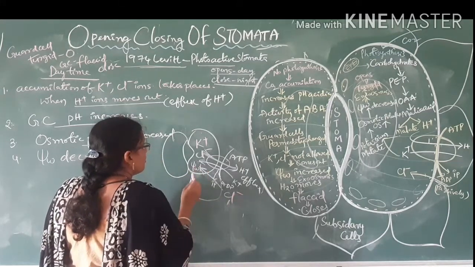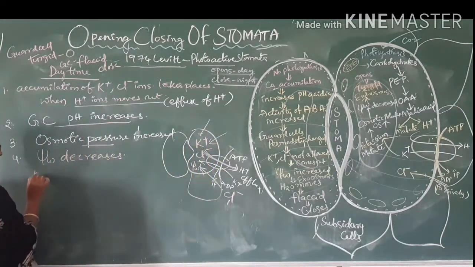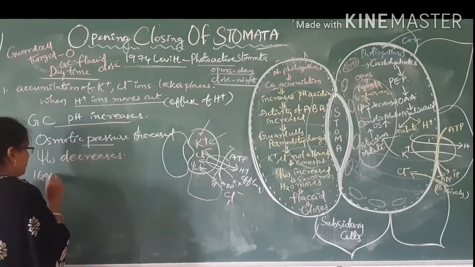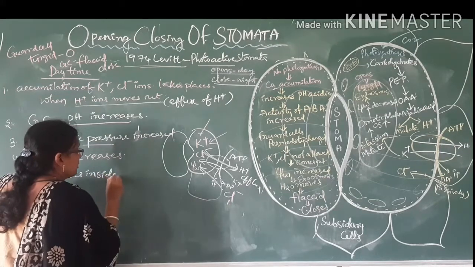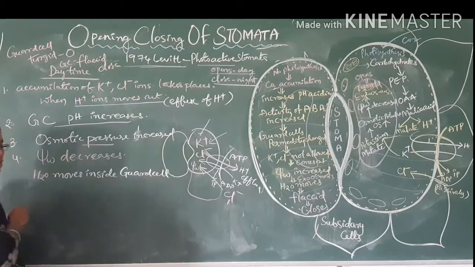So water from the subsidiary cells moves inside the guard cell.